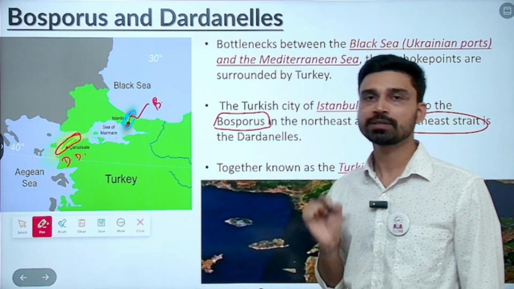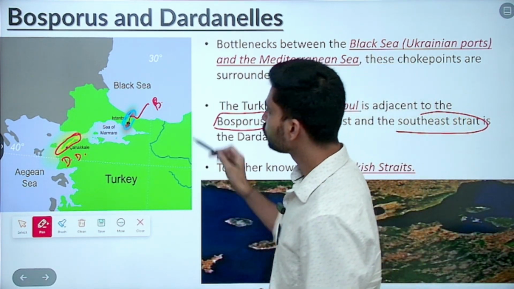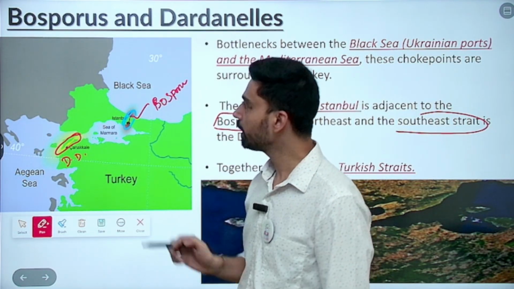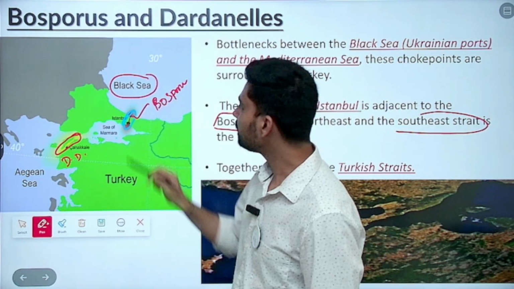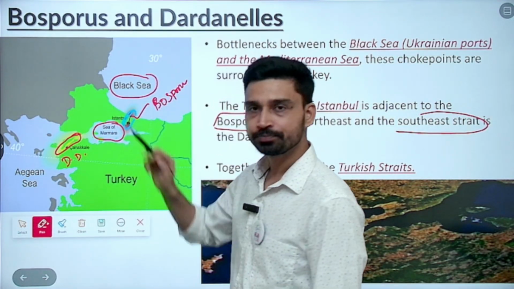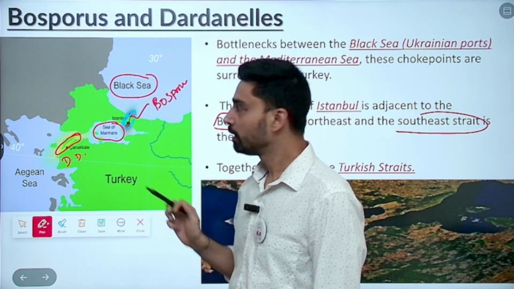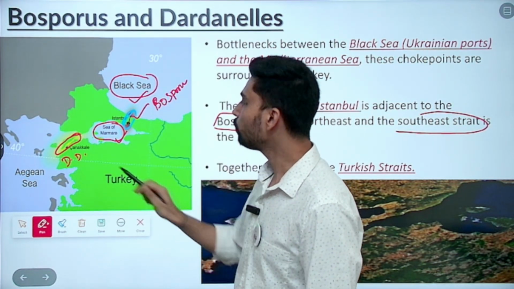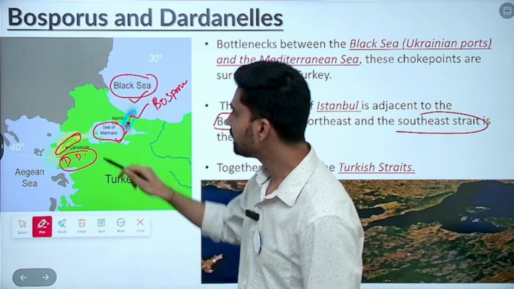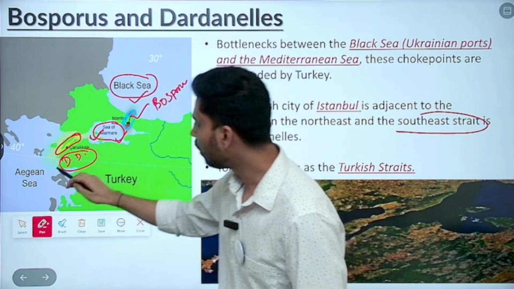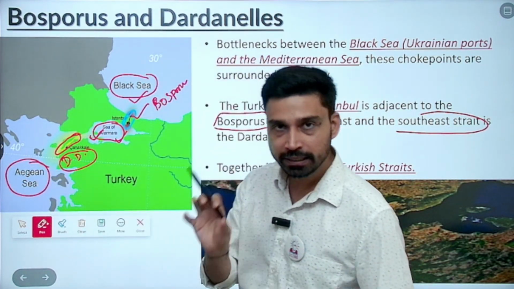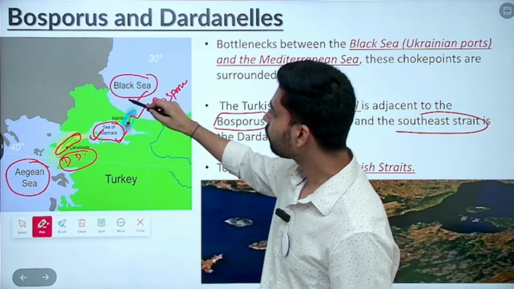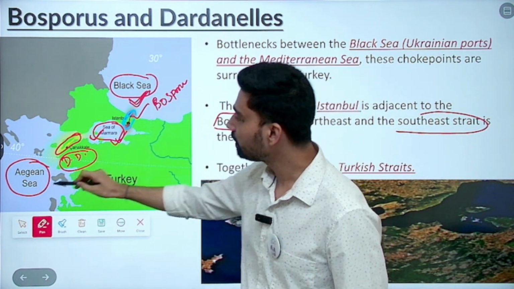Now, if you have to be very precise, what does each strait connect? Suppose the question is asked, what does the Bosphorus strait connect? To be very precise, you have to say it connects the Black Sea in the north with a small sea here called the Sea of Marmara in the south. Then the question is, what does the Dardanelles connect? The answer is it connects the Sea of Marmara in the north and the Aegean Sea in the south. The Aegean is a small sea that is part of the larger Mediterranean itself. So basically you have to keep three water bodies in mind: Black Sea, Sea of Marmara, Aegean Sea.